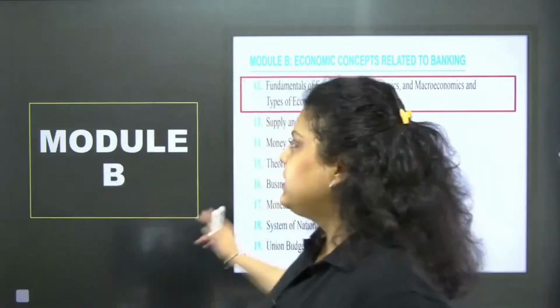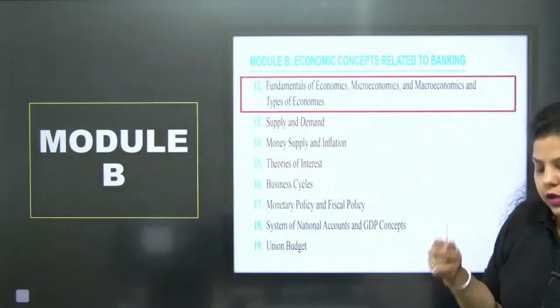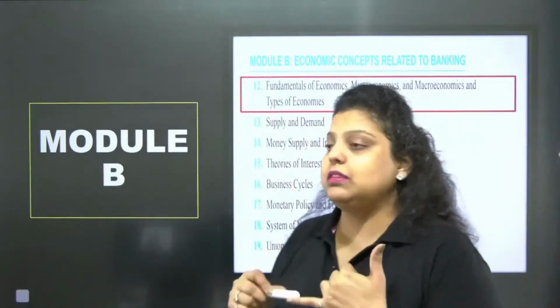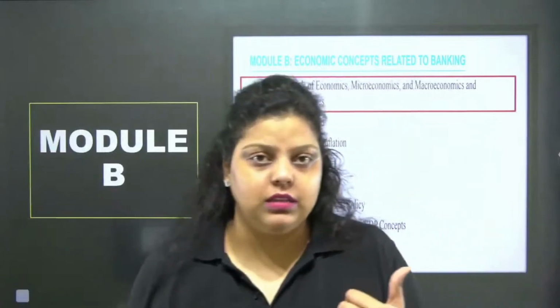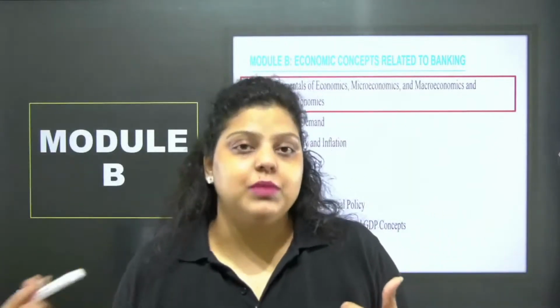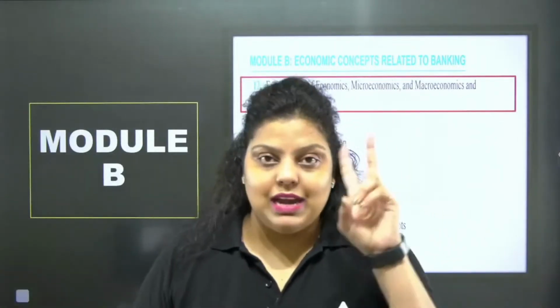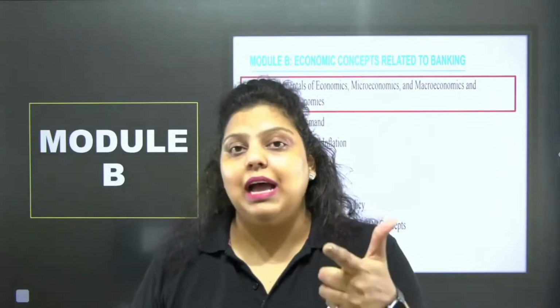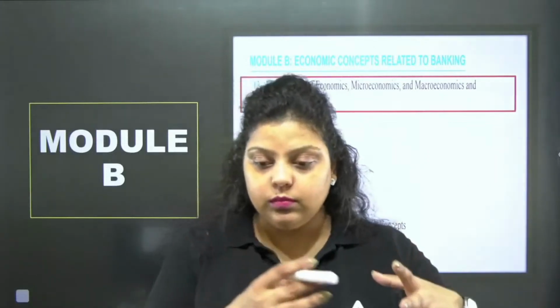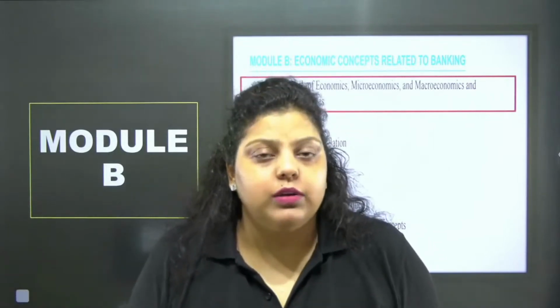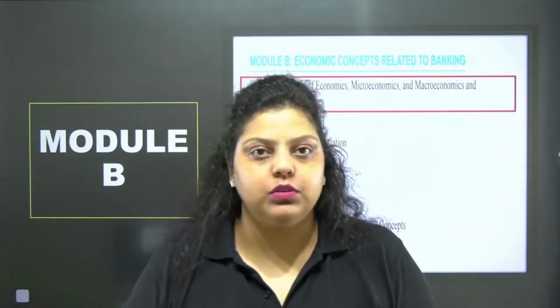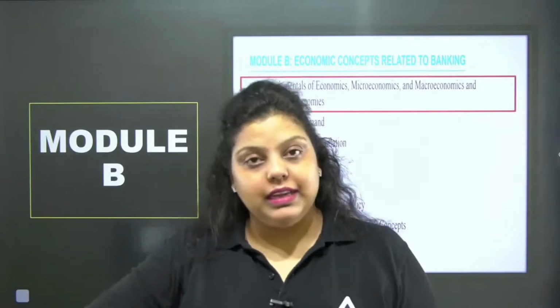Okay. Now types of economies have been divided on the basis of two categories. First is trade or relation with outside the country, which means the relation with the rest of the world. On the basis of that, we have two types of economies, open and closed economy. An open economy is an economy where export and import are allowed. It means no restrictions have been put by the Government of India on the economy.